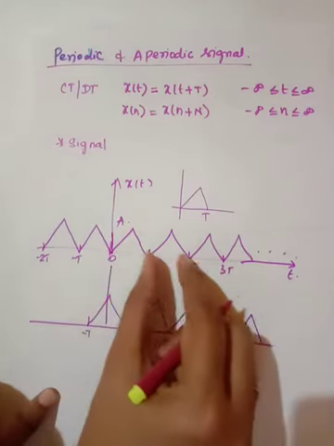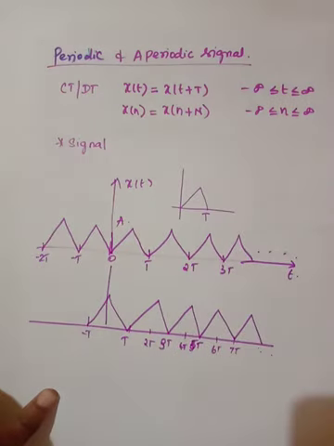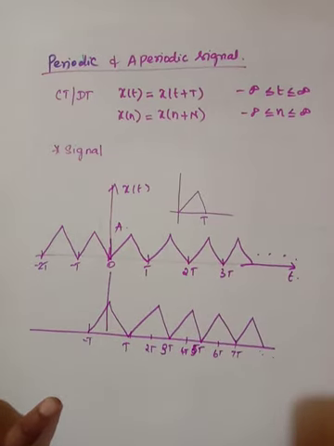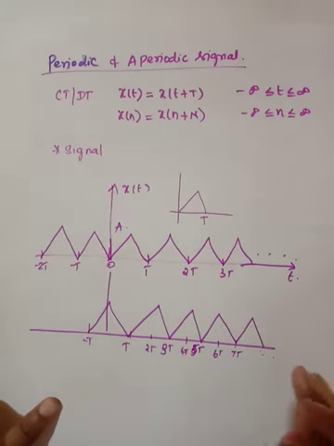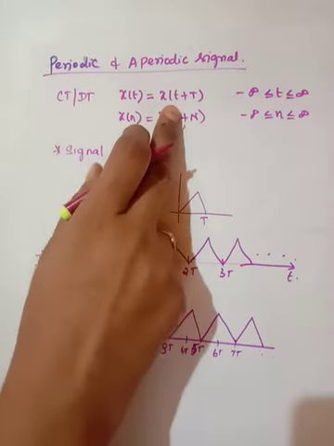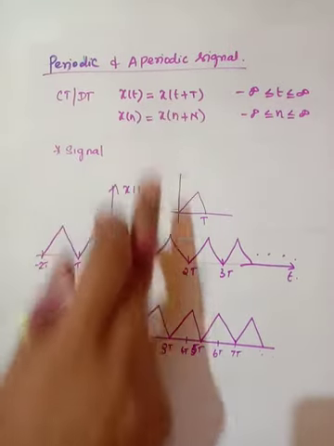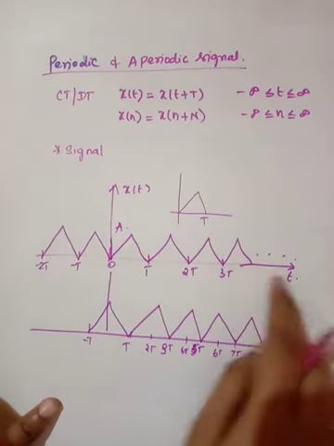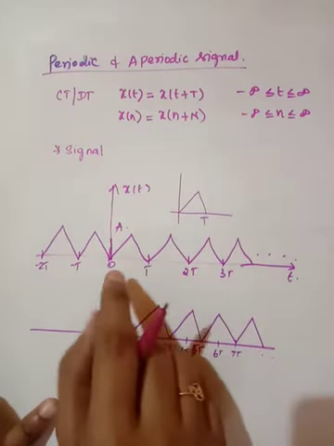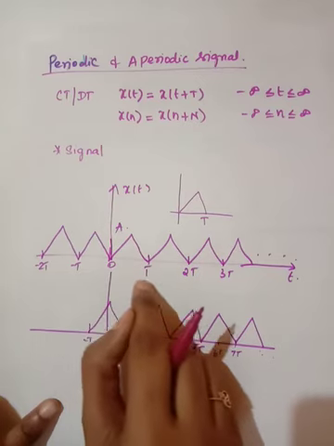The pattern which repeats itself every T time makes the continuous time signal periodic. That is, x(t) equals x(t+T) is said to be a periodic signal with period T if there exists a positive non-zero value of T. So here this signal is said to be a periodic signal. Next case is how to find the period.